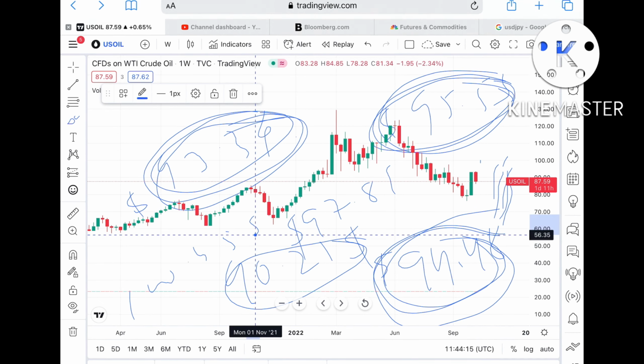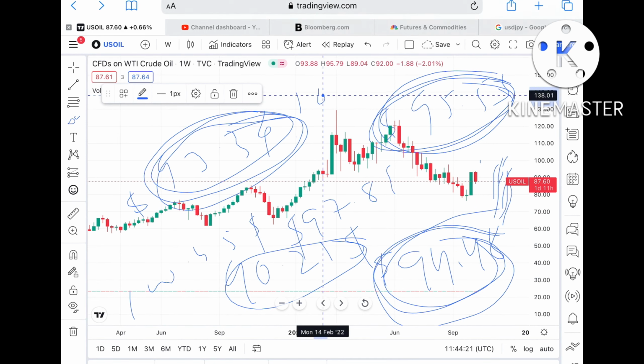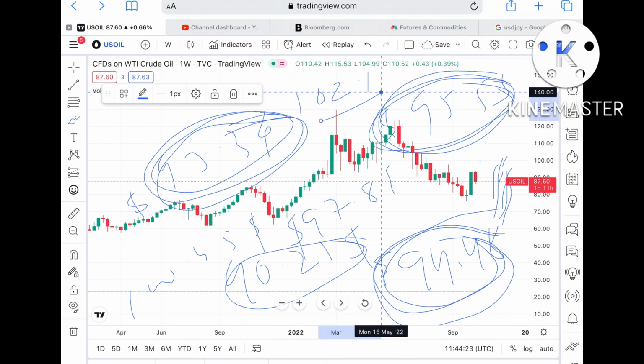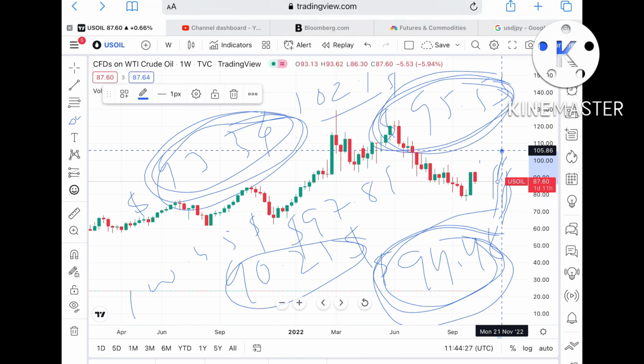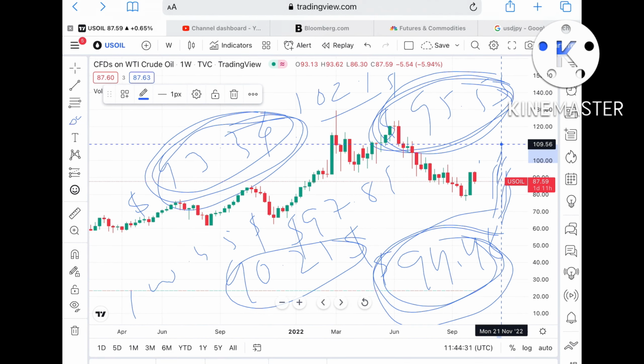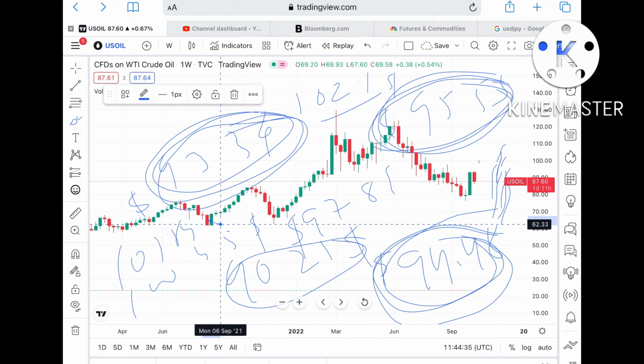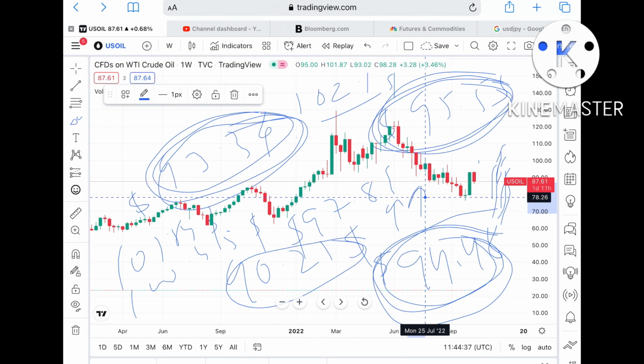$100.45. Okay, and if the price sustains above this level, then there is a high chance of touching $102.16, and from there we can see it can go further upside towards a level of $105.86. Okay, and if the price goes above that level, then we can see it can touch a level of $109.84, and from there we can see it can move further upside.